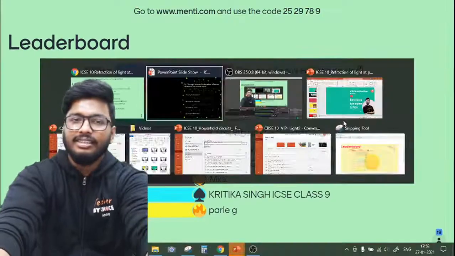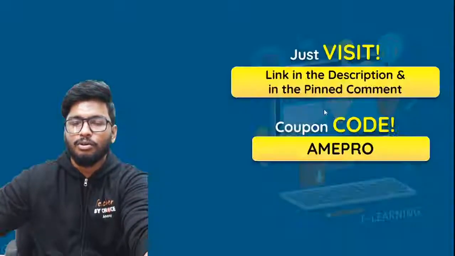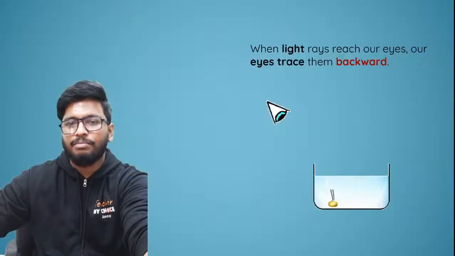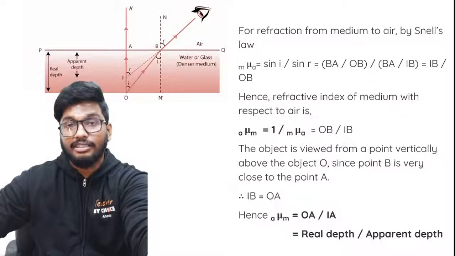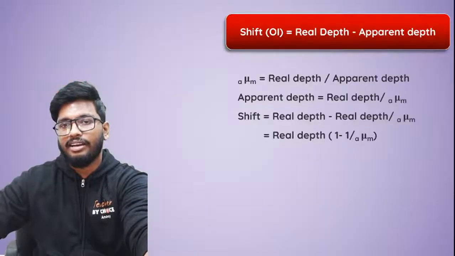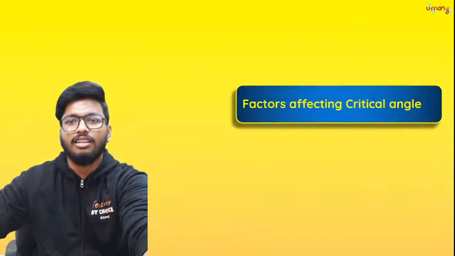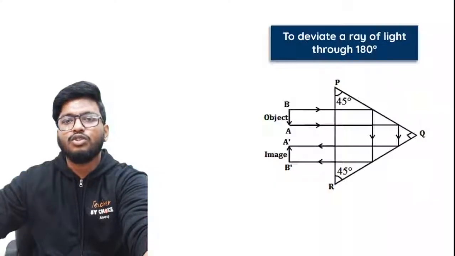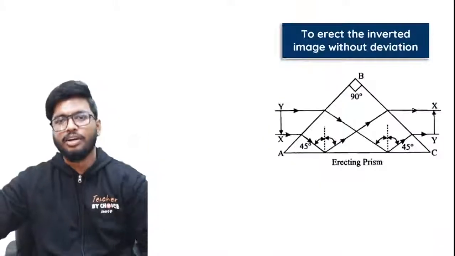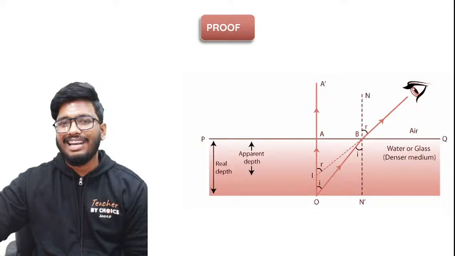I will speak slowly, because I have so much more to do now. If I just skip this part out, there is still so much more to do. We have to talk about real and apparent depth. This is one more derivation that we have to do, the proof for the real and apparent depth, and the shift. Total internal reflection, critical angle, total internal reflection in prism. There is so much more to do, but we don't have time. So the topics that we have not completed today, I'll be doing in the next session.